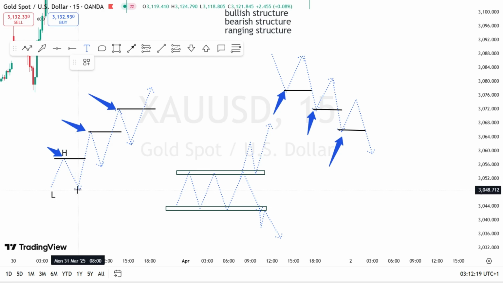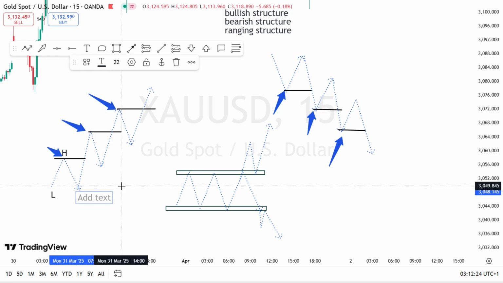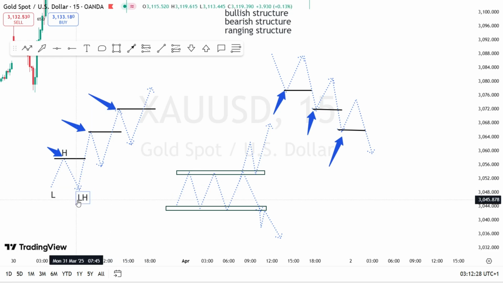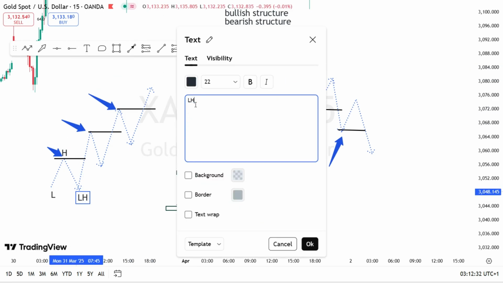But this time, this is called a lower low. Lower high, or higher low. Take note of it.